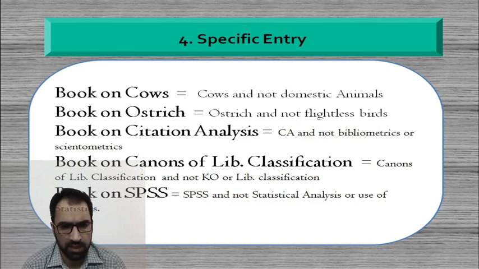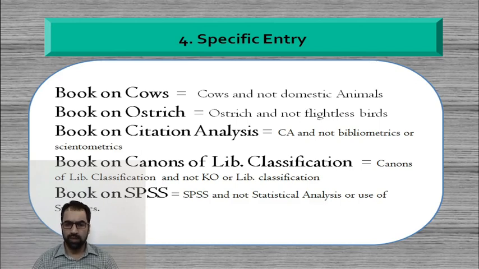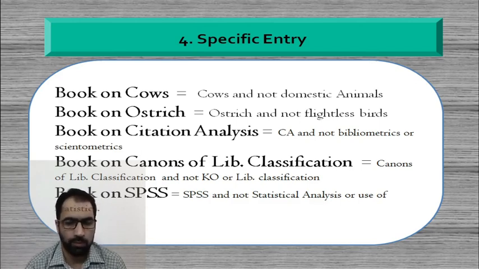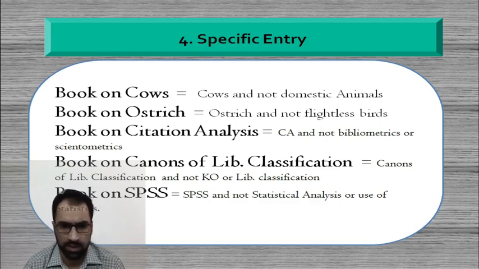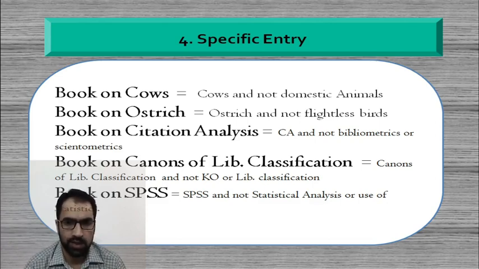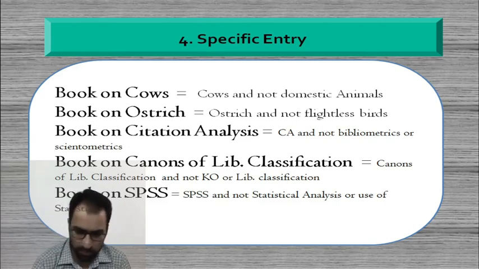In the similar manner, citation analysis, canons of library classification, software association and SPSS. So the principle says that one has to be more specific, much more particular in assigning a suitable subject heading, so that the actual contents of the document can be represented in the heading, in the phrase which we assign. So this is the principle of specific entry, which says the entry or the description or the heading assigned to a particular document should be as specific as possible.